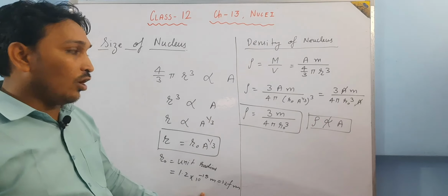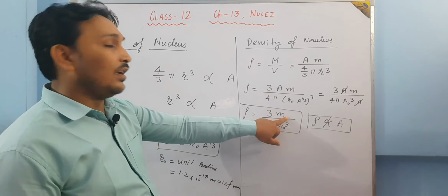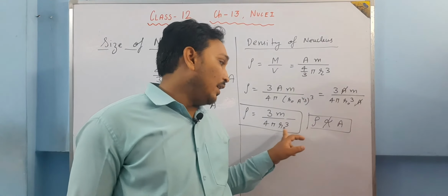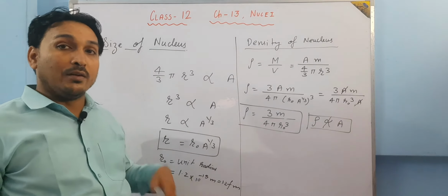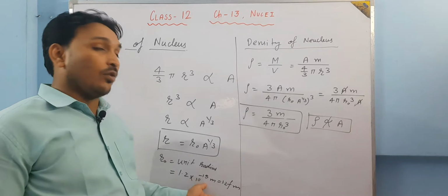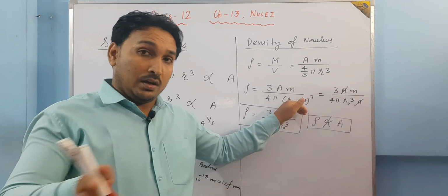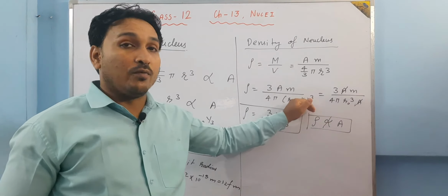And if we solve it, say m is 1.6 into 10 to the power minus 27 kg and R naught is 1.2 fm, which is 10 to the power minus 15. When it is cubed, it becomes 10 to the power minus 45. When that goes in the numerator, we already have 10 to the power minus 27 and we have 10 to the power 45 also.